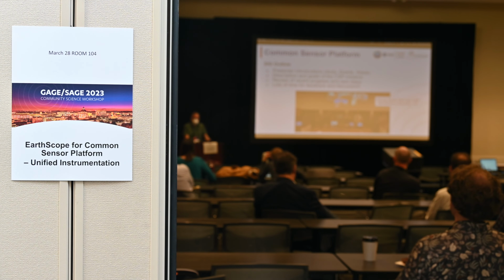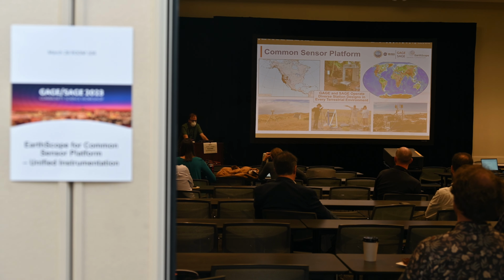I think this has also given us time to think about maybe a common sensor, a more complicated sensor that can do more things in different applications. So maybe a strain meter that can be a broadband seismometer and a tilt meter and a rotation meter. That's one of the examples. And there are some of these that are currently being developed right now that are really exciting. I think this gives us some focus on how to evaluate these new instruments and potentially pass on our needs to the manufacturer who's developing these instruments and get a bespoke strain meter for EarthScope that can also be used by the wider community.